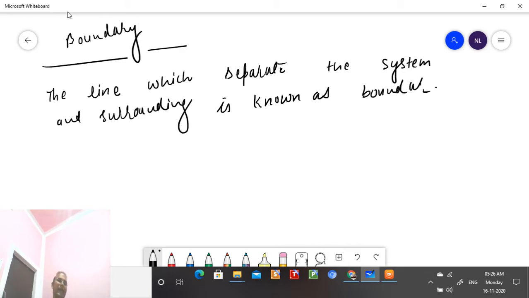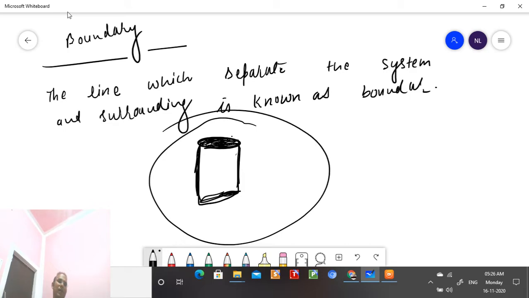So the container, the wall of the container, whatever wall we are having, this is supposed to be the boundary. The outer line is supposed to be the boundary, student. This boundary is separating the system and surrounding. That is what is known as boundary, and this can be real or imaginary.